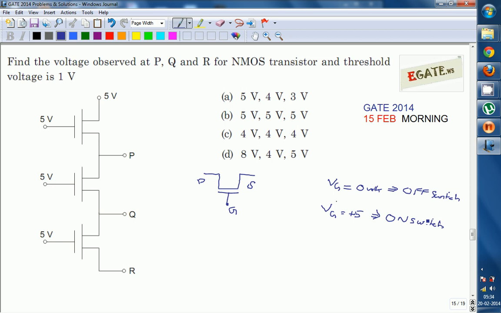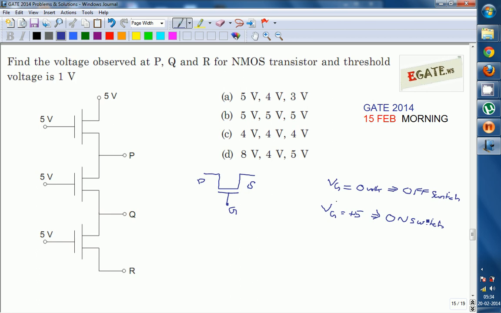So whenever Vg is equal to 5 volts, the transistor acts as an on switch. And if you look at the diagram, all the transistors are connected with gate voltages at 5 volts, so all will be in the on condition. Remember that. Now if it is on, whatever voltage is connected at the drain is going to be connected to the source.